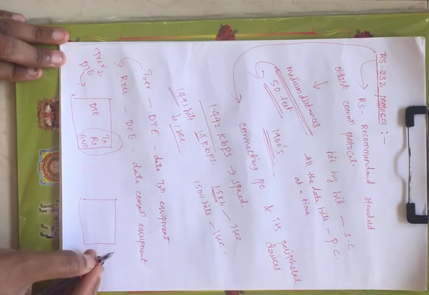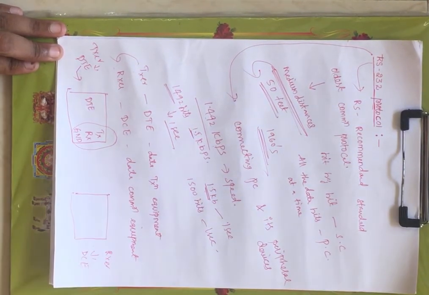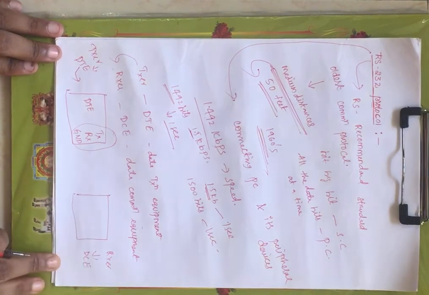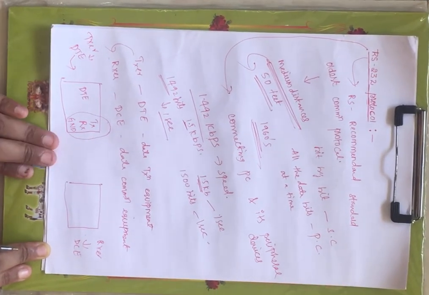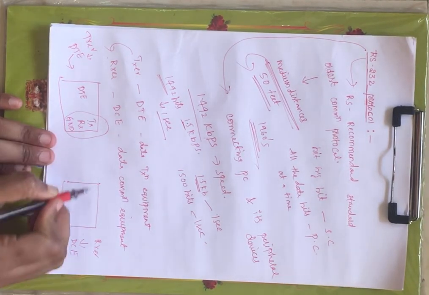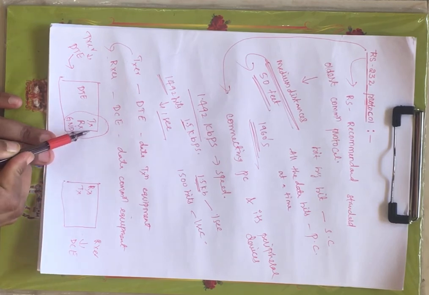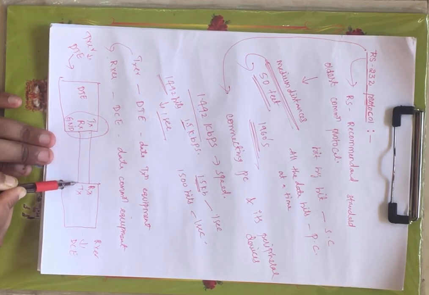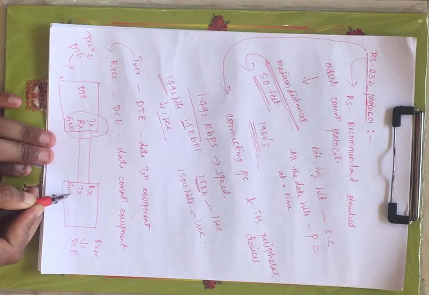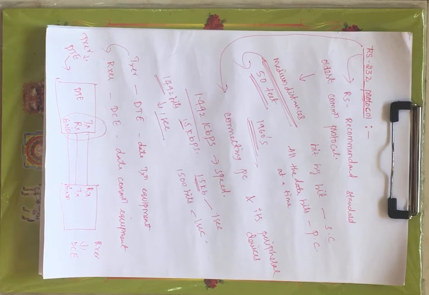And next, this is transmitter and this is your receiver, right? Now the receiver in this protocol is defined as DCE, data communication equipment. Now this also will have, when this is transmitting the data, this has to receive data. When it is receiving the data, this has to transmit the data. Just reverse, right? Now the other pin is your ground reference. Now this is the basic agenda of your RS-232 protocol.